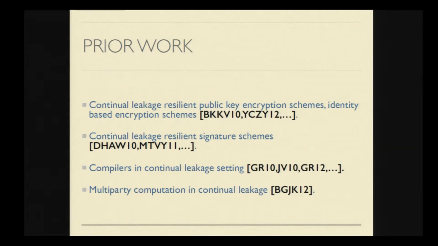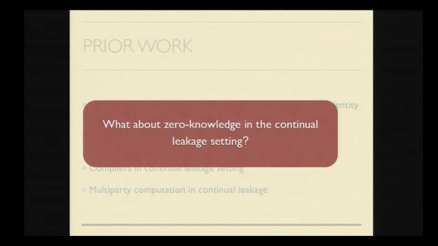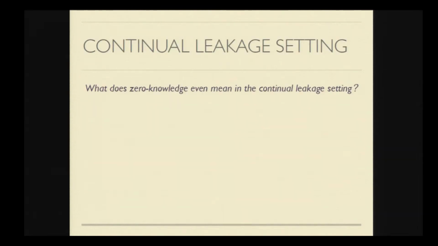So we want to understand whether we can construct some interactive primitives in the continual leakage setting. And more specifically, we ask whether we can obtain some form of zero knowledge in the continual leakage setting.